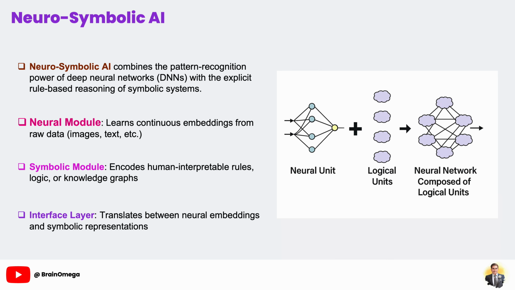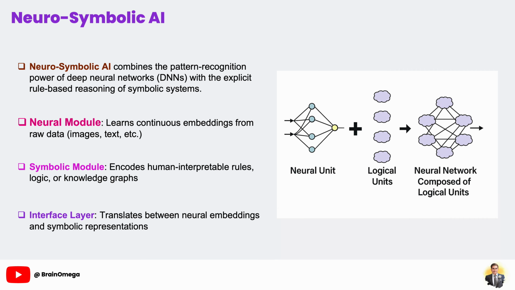Neuro-Symbolic AI is an emerging paradigm that marries two traditionally separate approaches in artificial intelligence. On one side, you have deep neural networks, which excel at learning patterns from raw data, images, audio, or text, often in a completely data-driven way. On the other side, you have symbolic AI, which encodes domain knowledge in explicit logic rules or knowledge graphs. While neural networks are great at handling noisy inputs and generalizing from examples, they typically lack transparency and logical rigor. Symbolic systems, conversely, are explainable and enforce strict constraints but can struggle with unstructured data.